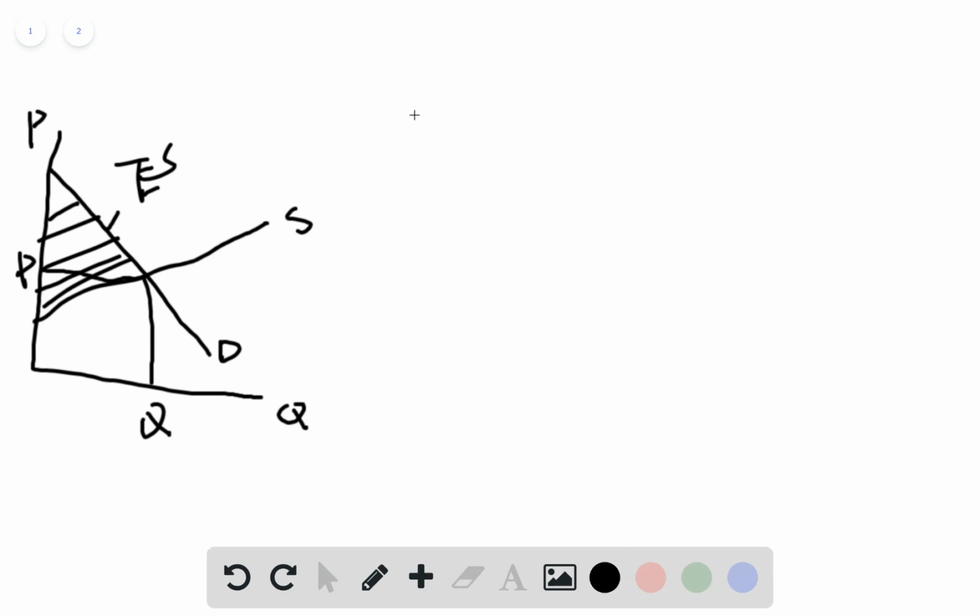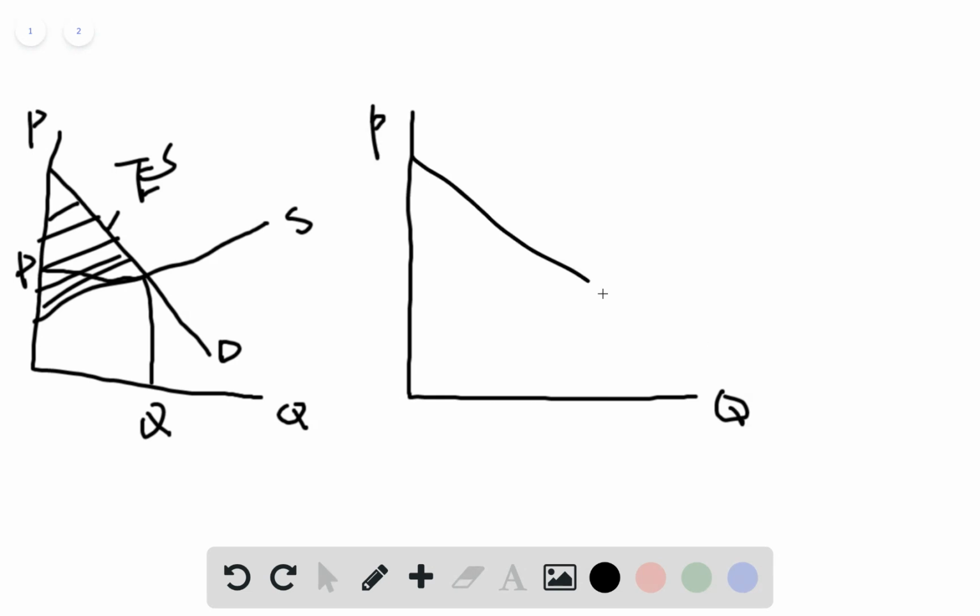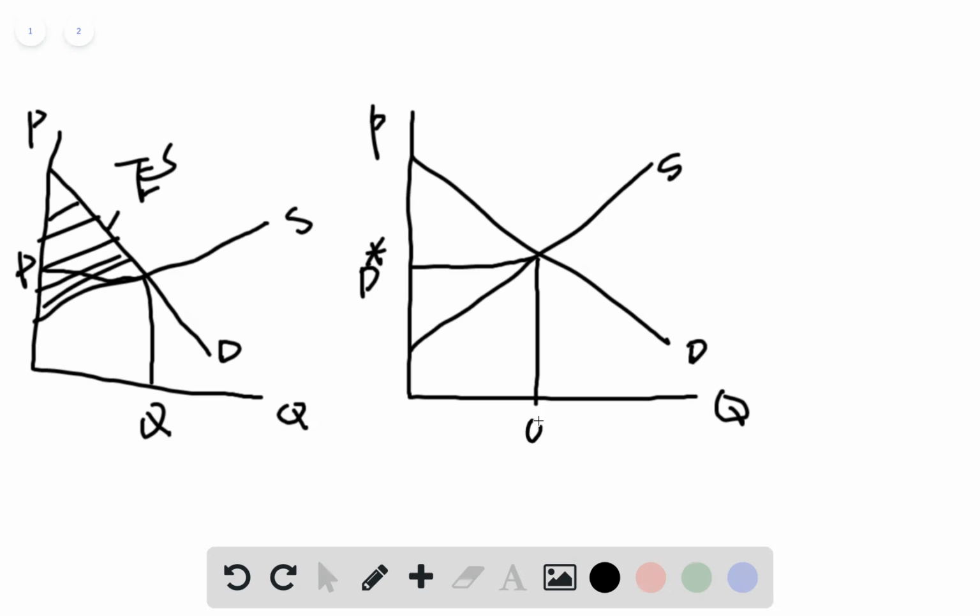But if the topic changes to only thinking about the benefit of the consumer, let's say we have price and quantity, I believe these two graphs have exactly the same demand curve and supply curve. Originally, the market can achieve equilibrium at P star and Q star. But if the government is thinking about benefiting the consumer, the government would like to set a price ceiling.